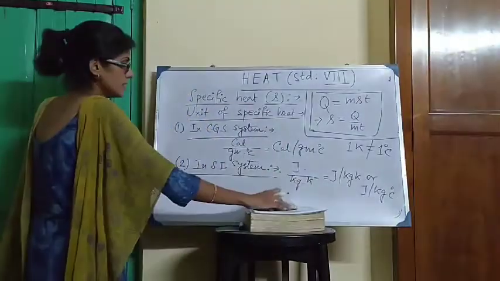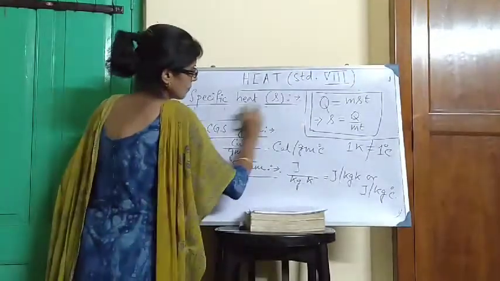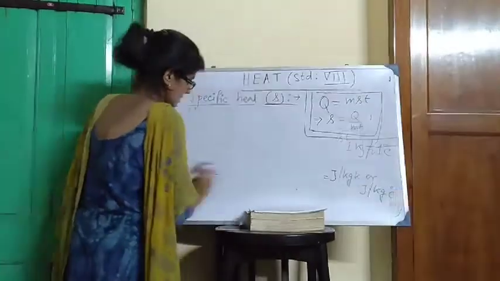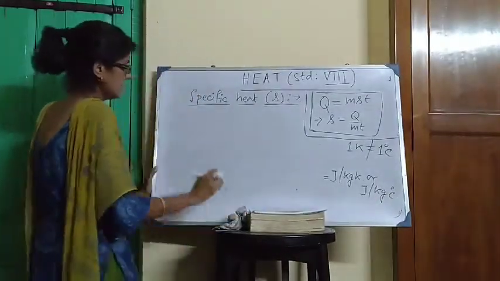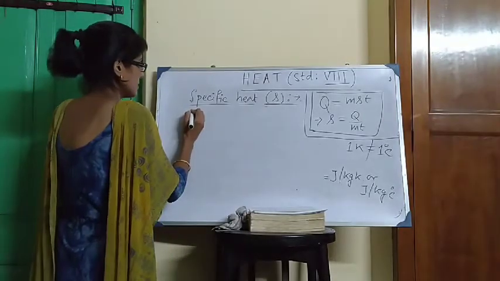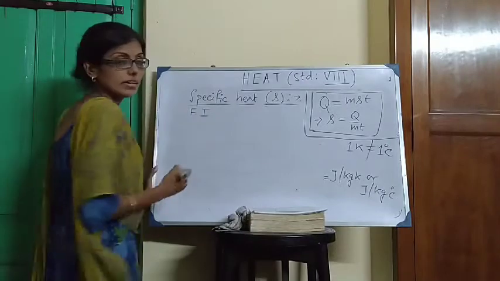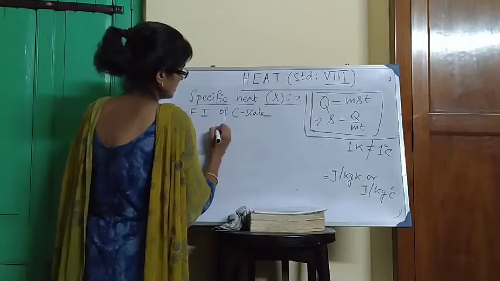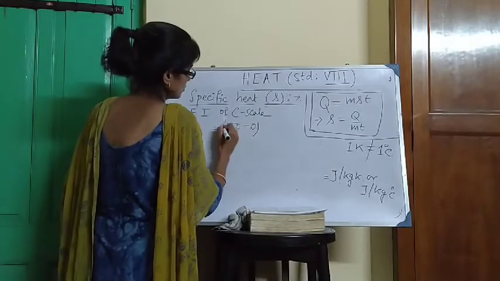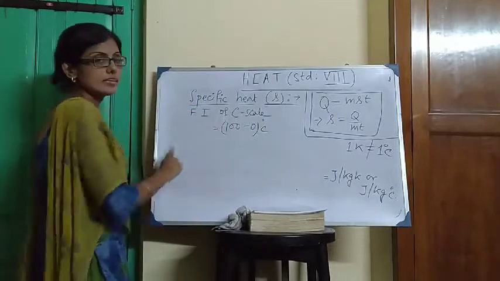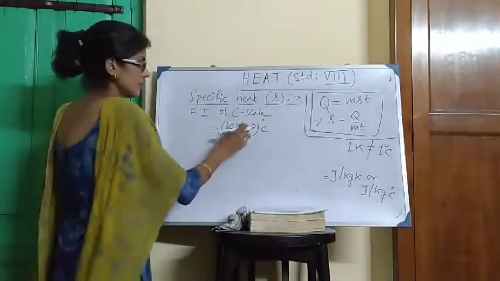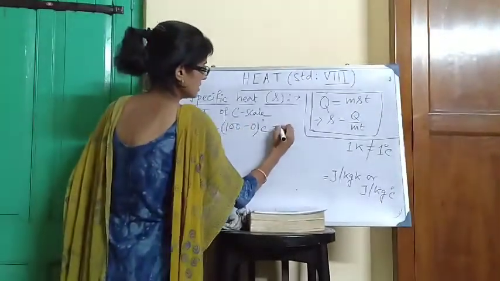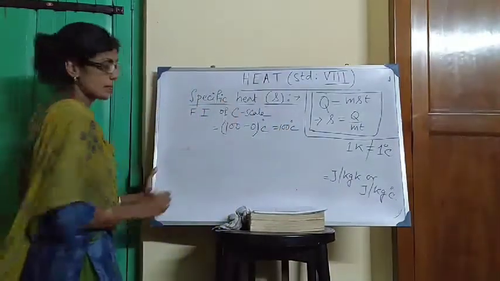In the temperature scale, in standard 7 we have done that the fundamental interval of the C scale is equal to 100 minus 0 degree Celsius. What is 100? Upper fixed point. What is 0? Lower fixed point. The difference between the upper fixed point and the lower fixed point, that is the fundamental interval. The fundamental interval of the C scale is 100 degrees Celsius.